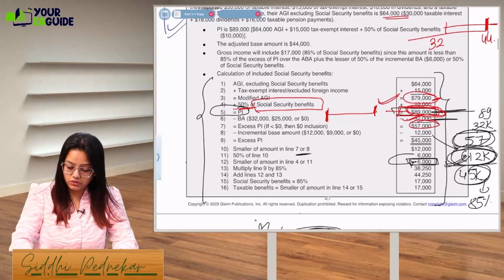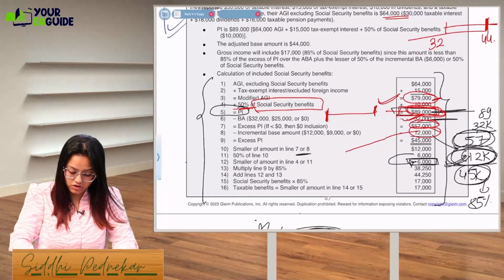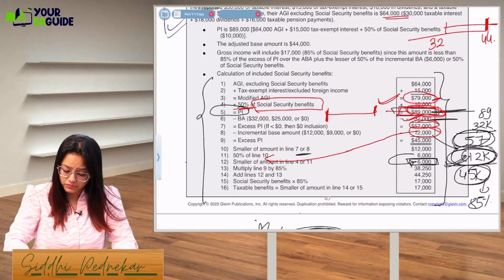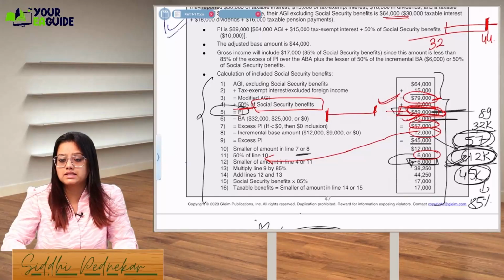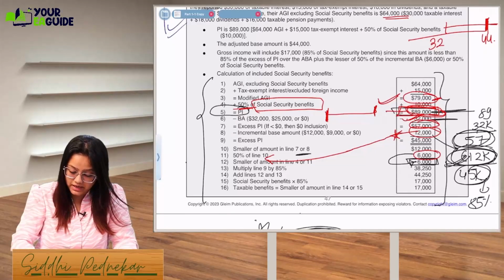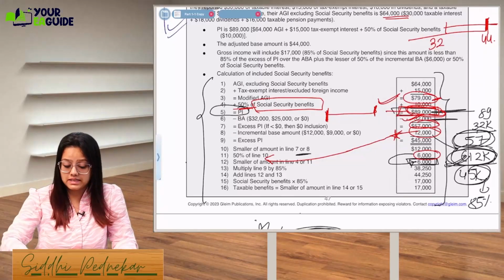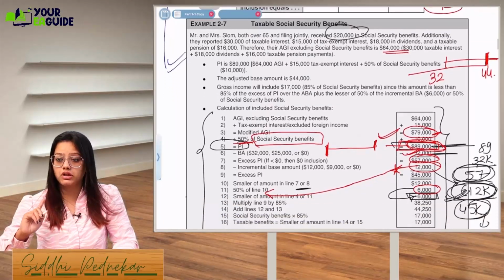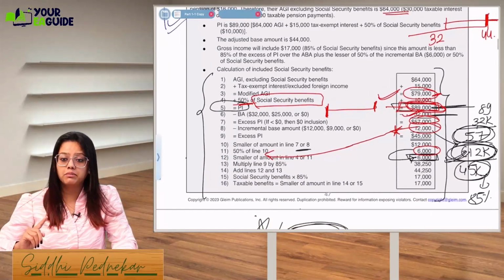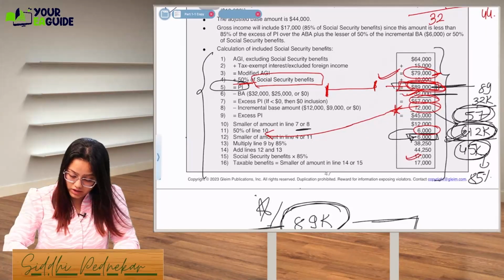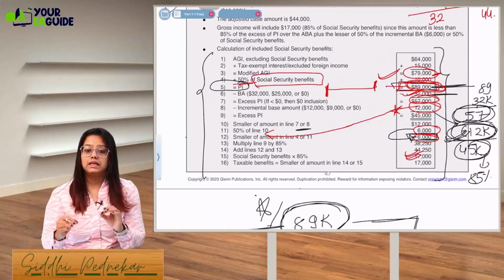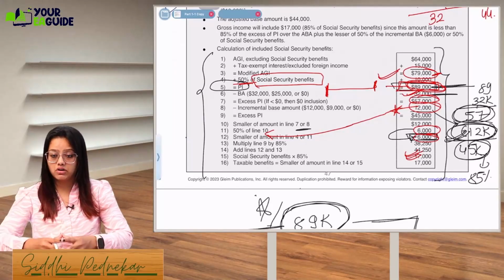First of all, take 50% of this 12,000, which comes to 6,000. Whatever is the remaining, you are going to multiply line number 9, your excess PI, with 85%, because our provisional income is more than 44,000, so we'll multiply it by 85%. This 85% amount, or after reducing the 6,000, your 44,250, whichever is lower, you will get as the taxable social security benefit in your tax return.